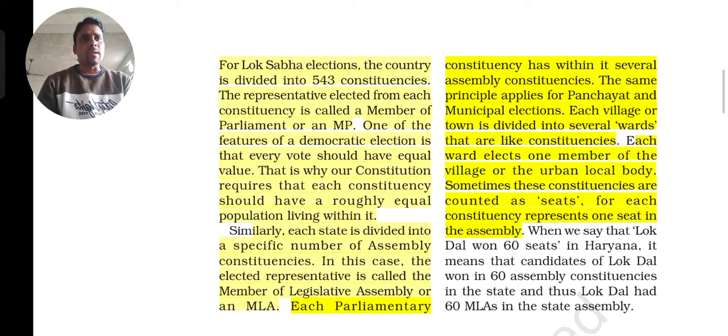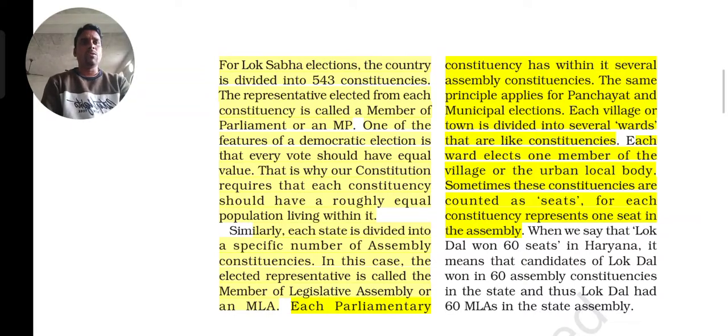At the panchayat level also, the village, town or municipality area is divided into wards, based on the population in the particular area. The constituencies are divided the same way, and wards are divided at the panchayat level.